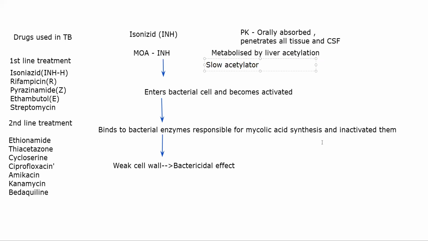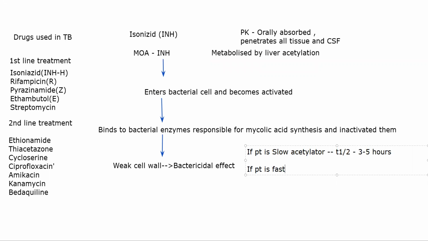If the patient is a slow acetylator, T half of isoniazid will be 3 to 5 hours. Whereas if the patient is a fast acetylator, T half is 1 hour.